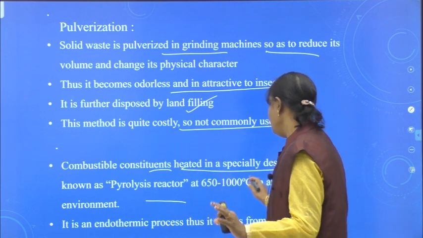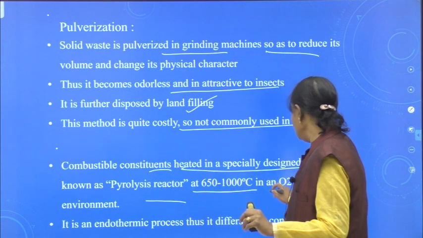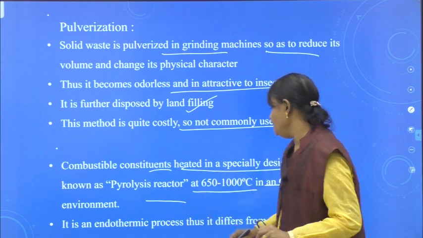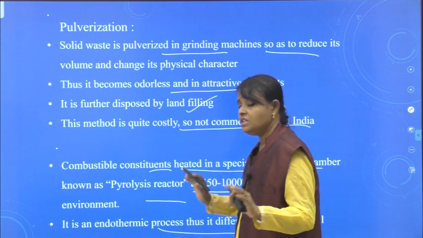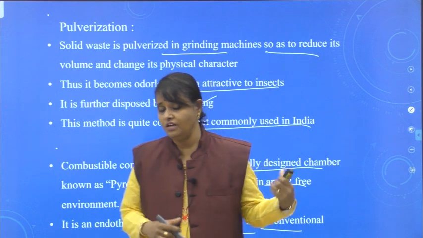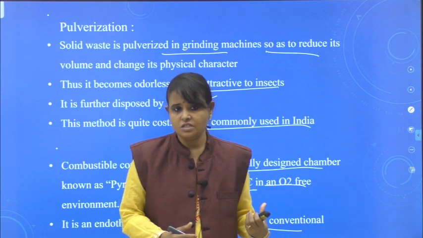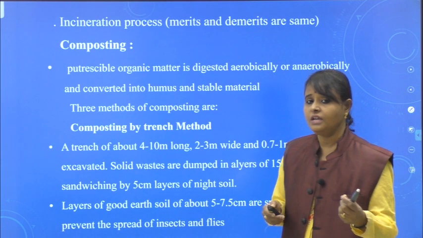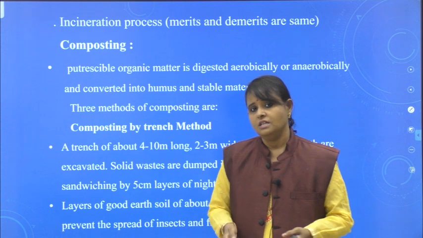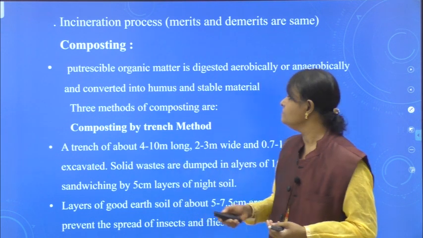Here they are using 650 to 1000 degrees centigrade of temperature in an oxygen-free environment. It is an endothermic process, destructive distillation. The same merits and demerits we explained in incineration you can also discuss here.